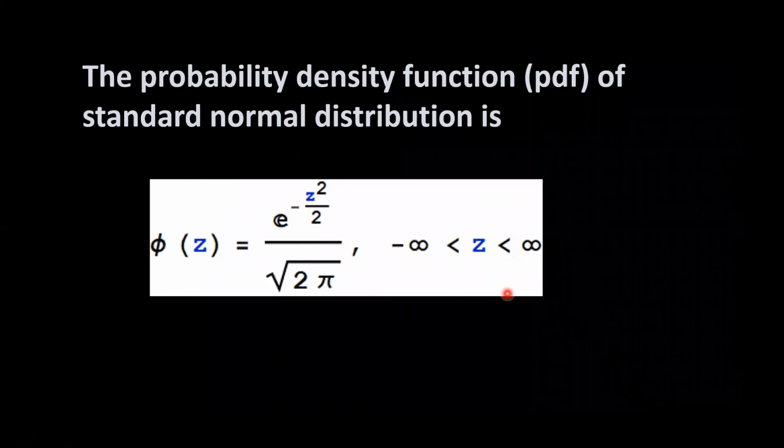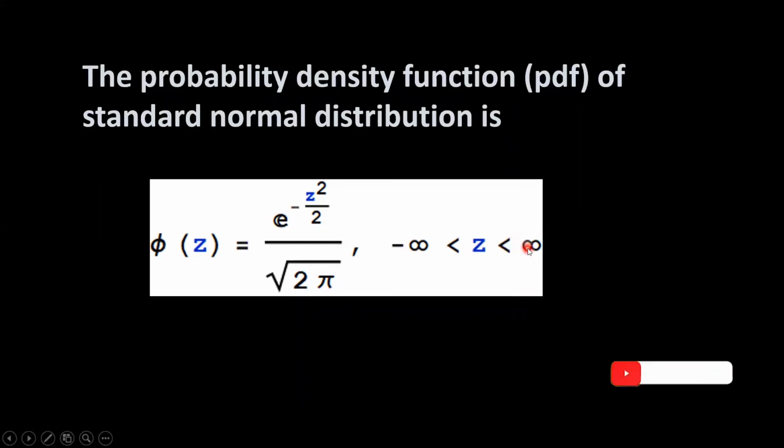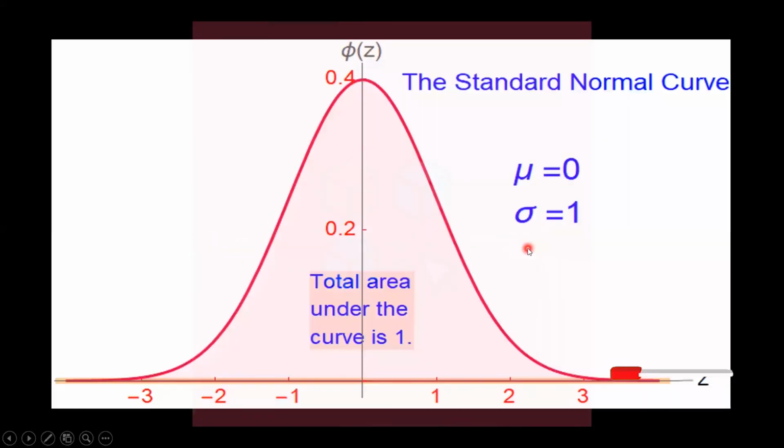The probability density function of the standard normal distribution, denoted by small phi of z, is equal to e raised to the power minus z square by 2 over the square root of 2 pi, and its range is similar to the normal distribution, which starts from minus infinity up to plus infinity.